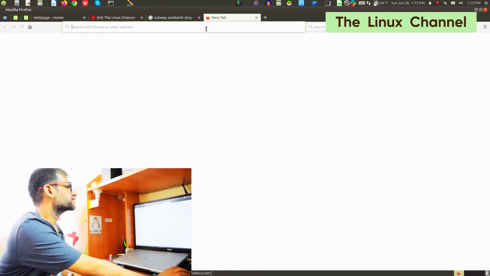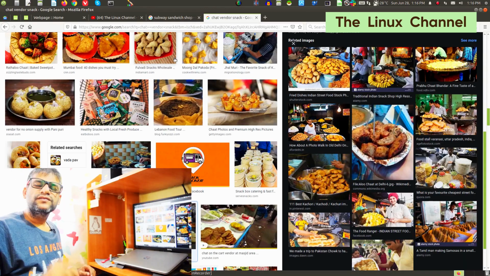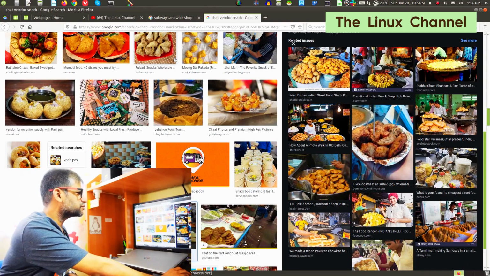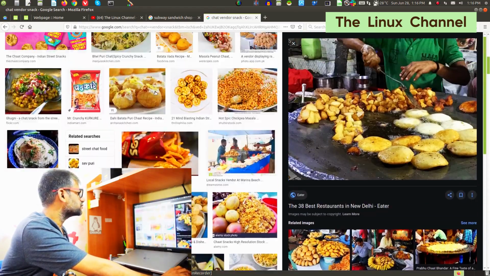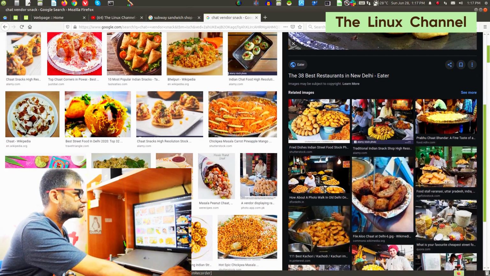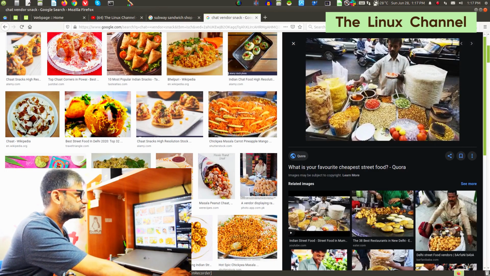And if you take an example in India, you have the chaat center. As you can see here, it is a good picture. I just changed the search to vendor or something, and then I got more interesting pictures. Let's take one picture out of this so that we can understand.